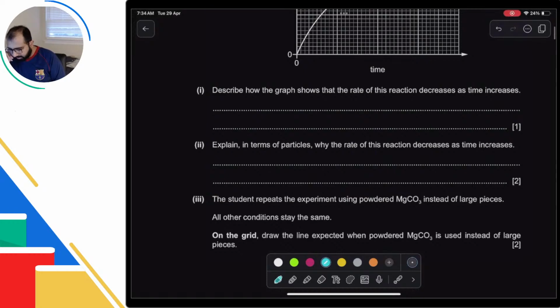Next question: explain in terms of particles why the rate of reaction decreases as the time increases. In terms of particles, when the concentration of particles decreases, which particles? Acid particles. Because of that, we have a lower rate or lower frequency of collisions per unit time, and that is why the rate of reaction decreases.